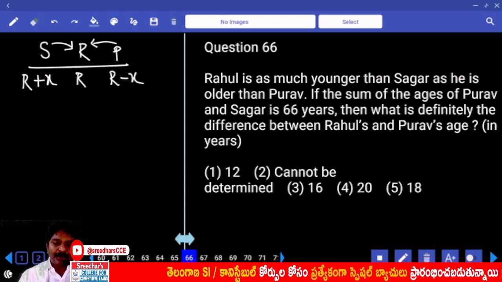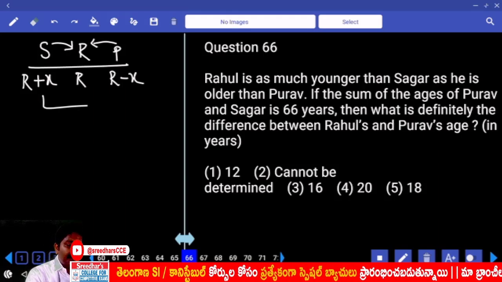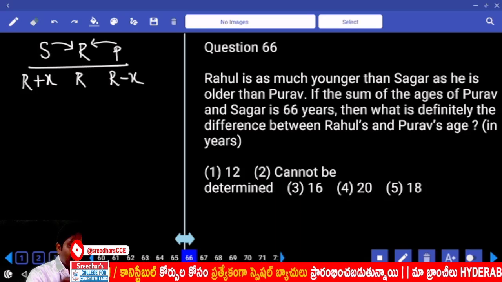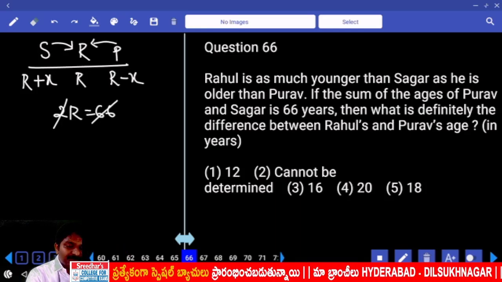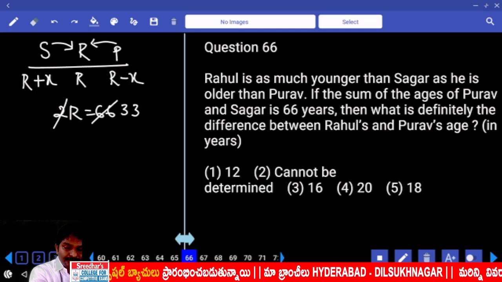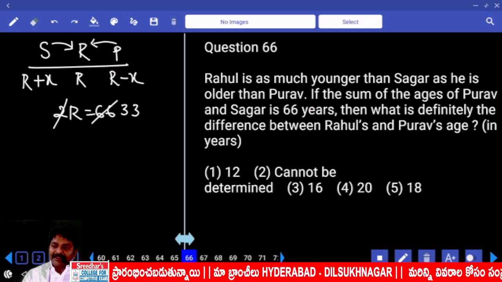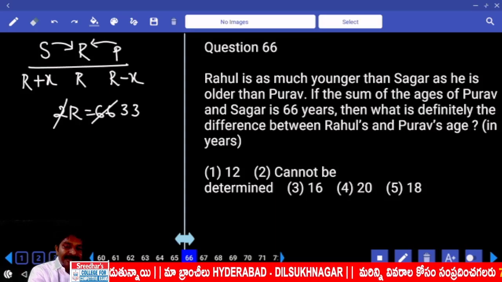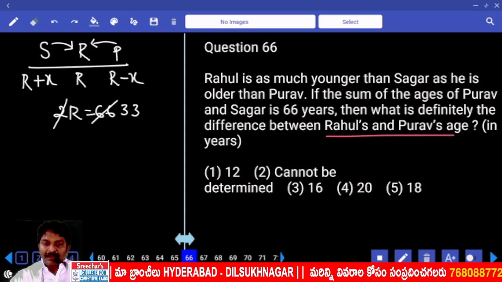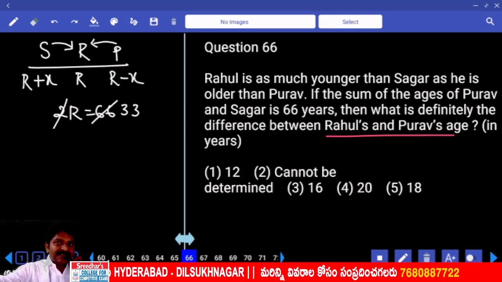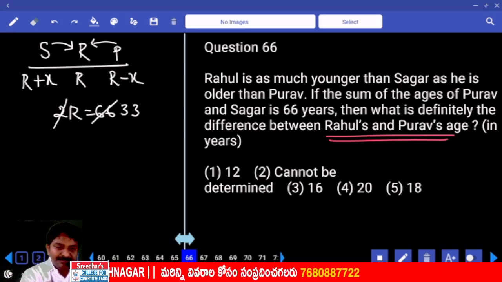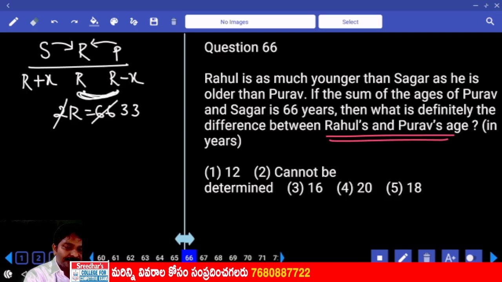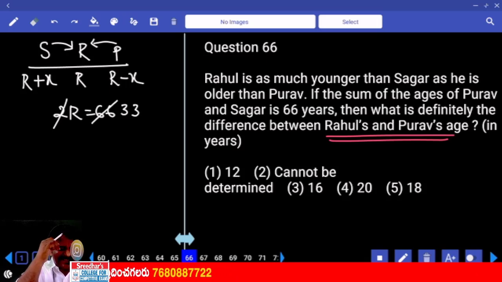The sum of ages of Purav and Sagar is 66. What is the sum of these two numbers? 2R is equal to 66. From this, what can we calculate? Rahul's age, correct? What is the age difference between Rahul and Purav? X. Can we calculate the X value here?